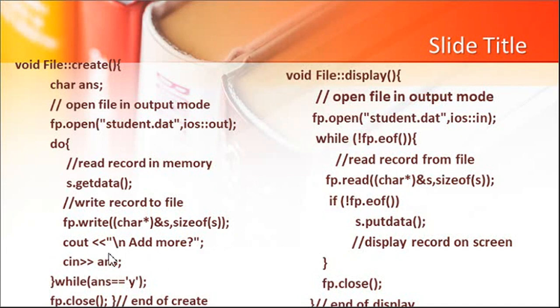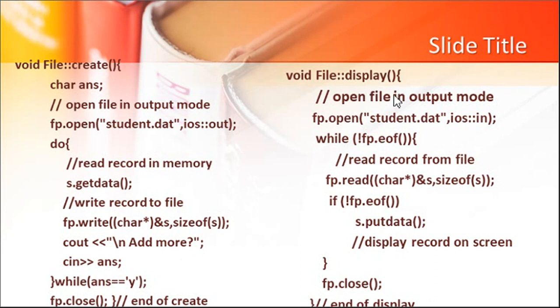Then you can ask the user, do you want to add more? If the user says yes, you are reading one more record in memory, writing into the file, reading one more record and writing into the file. The same way it will be continued till the user says no, and then at the end you have to close that file. So, like this you can create a file. Automatically the file pointer will go to the last record and it will write a newer record. So, like this the records will be added in the file.